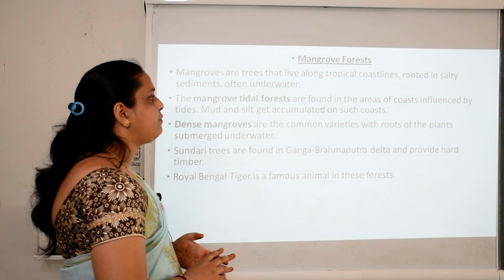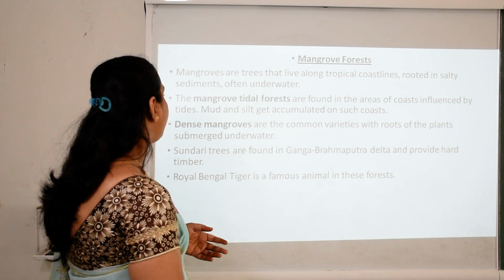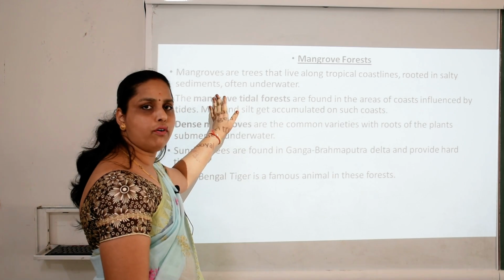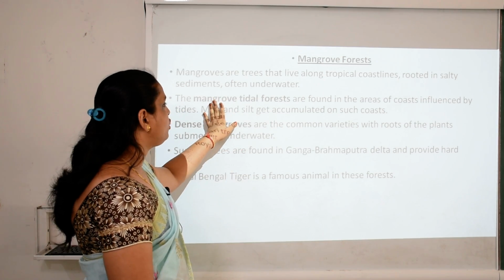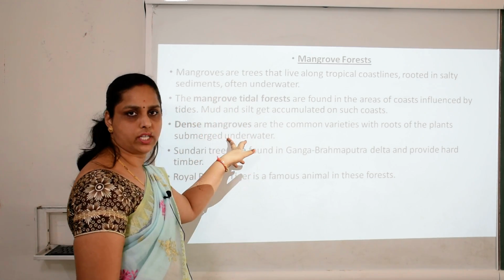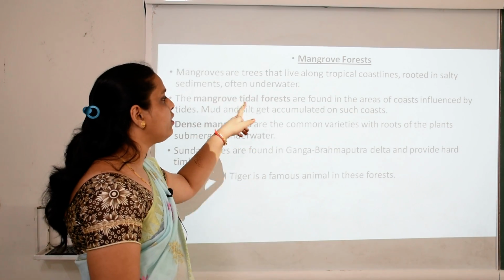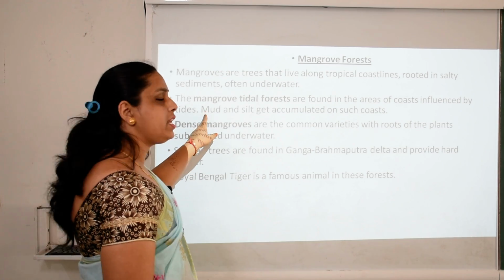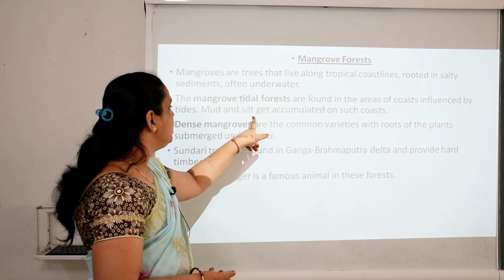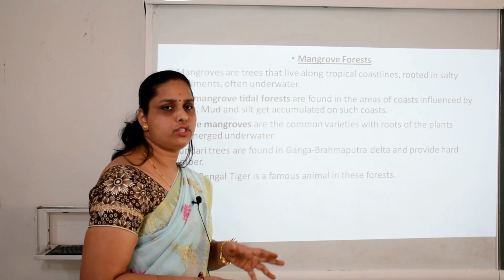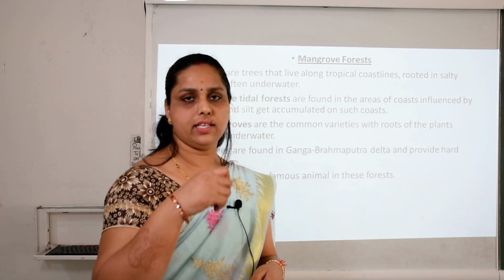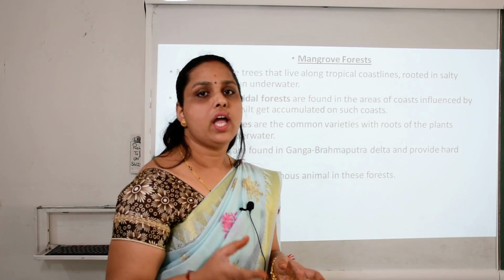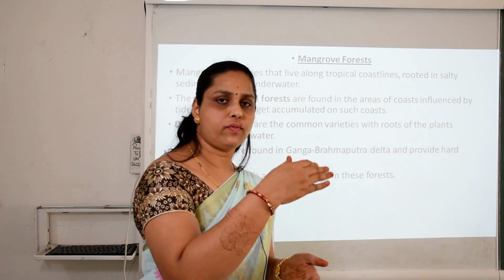Mangrove tidal forests are found in the area of coast influenced by tides. So two types of mangrove forest are there: mangrove tidal forest and dense forest. Okay? In the tidal forest we have the areas which are affected by coastline tides. Mud and silt get accumulated in such areas. Those areas are muddy and silt is there because of the tides.